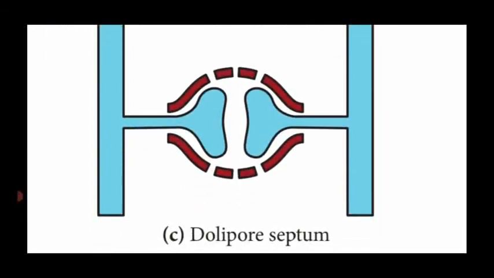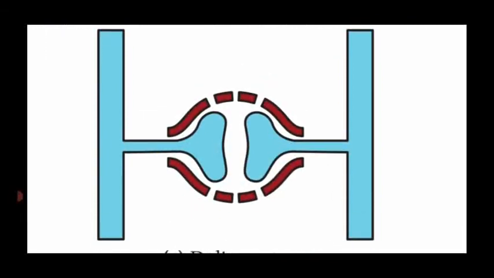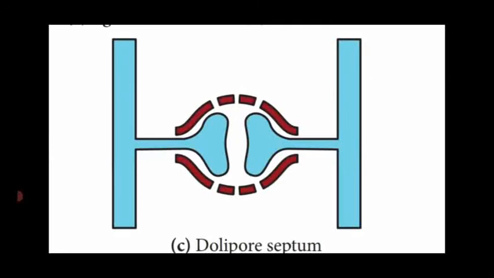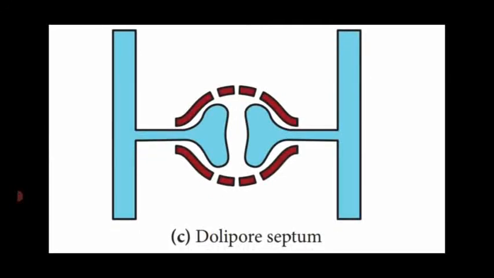Next, this is the special structure seen at the time of the reproductive process: the dolipore septum. That means the outer surface, which is reddish brown in color, is named the dolipore septum, which is formed before the reproductive process.